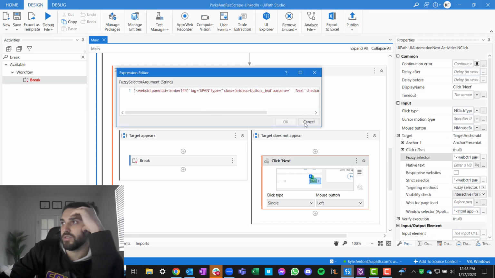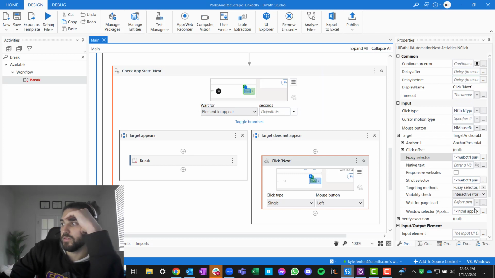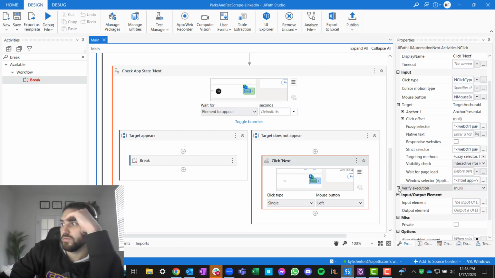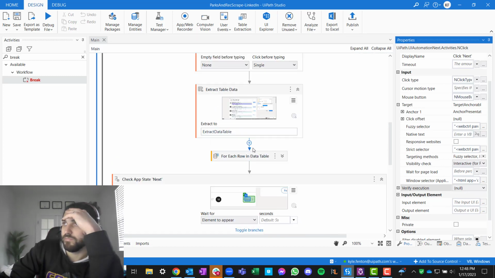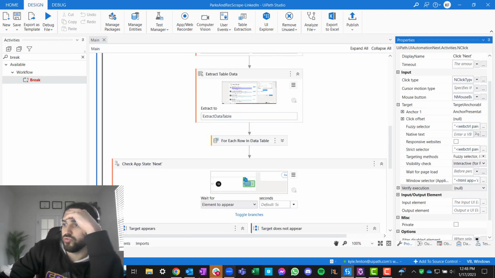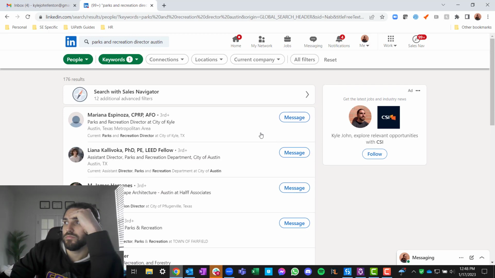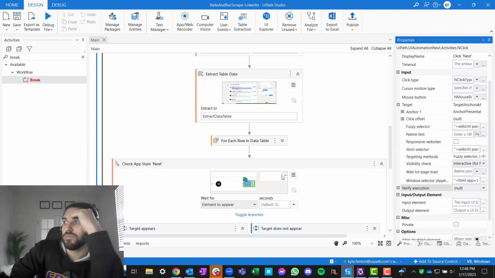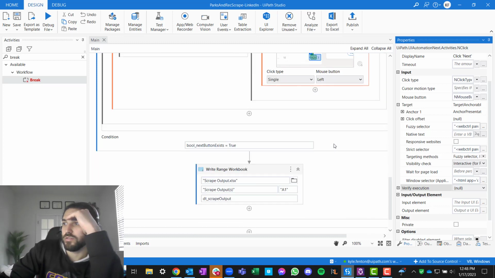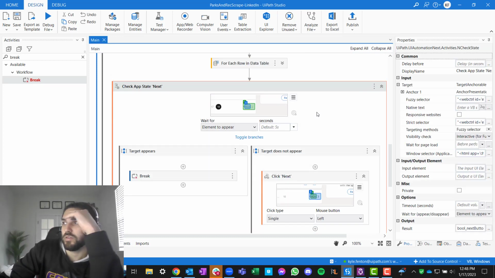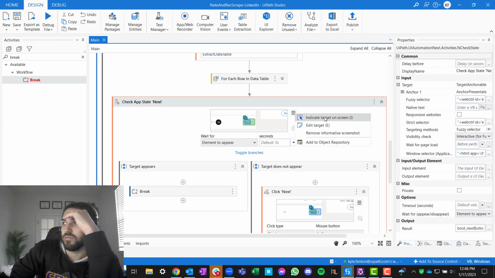check inner text next. Maybe we have to go a little deeper and say, I don't need to do verify execution. What would we do here? Because I want it to be grayed out. Maybe we just use strict selectors here instead of fuzzy, because I know that would work. So we're looking for, we know it's going to be there. So let's do indicate target on screen.